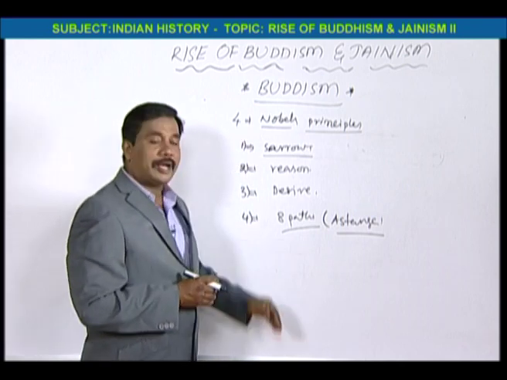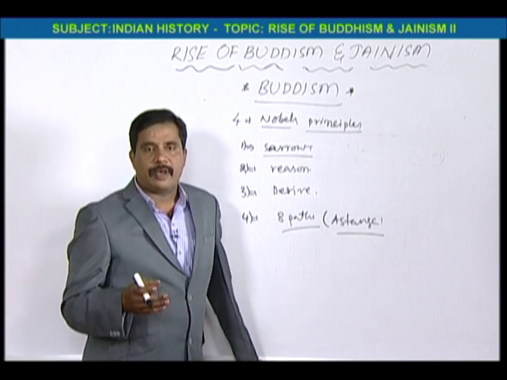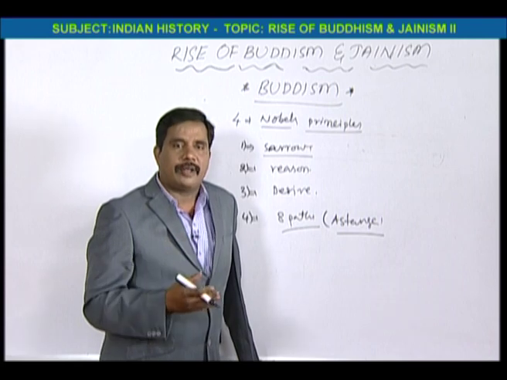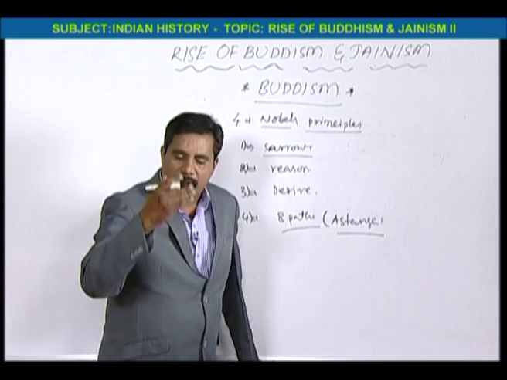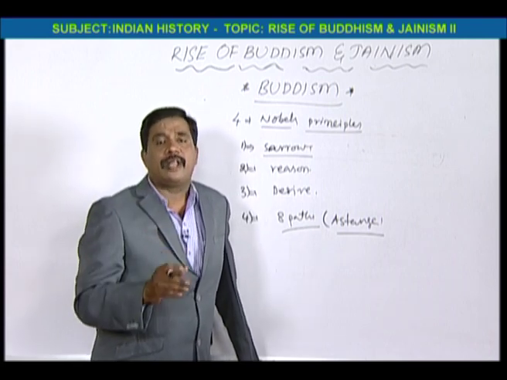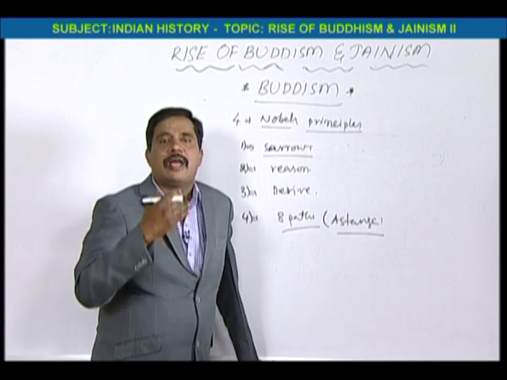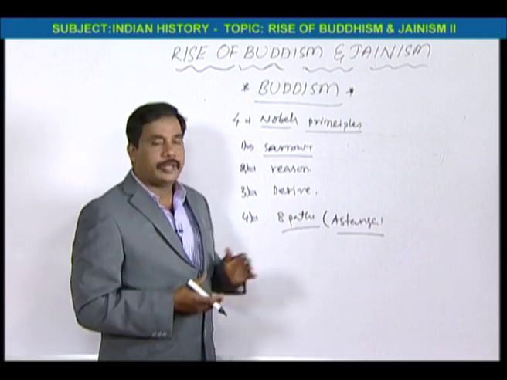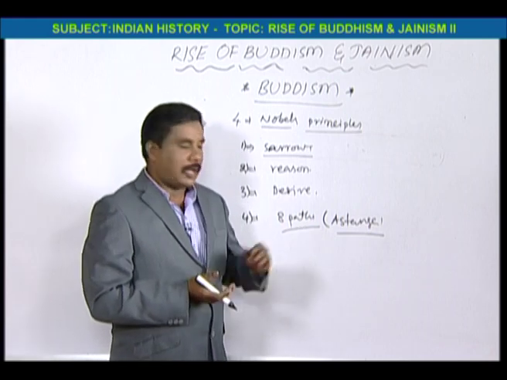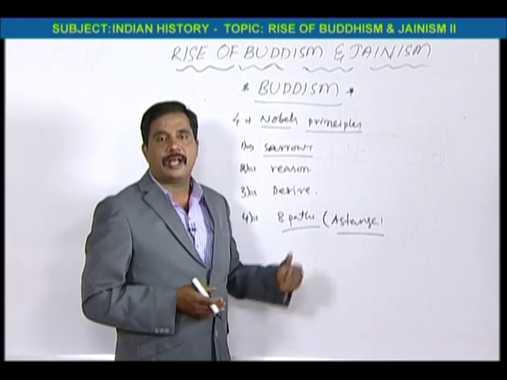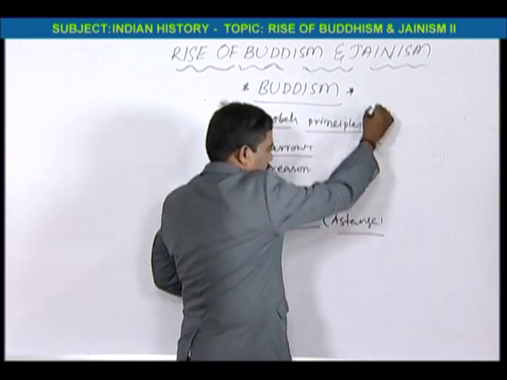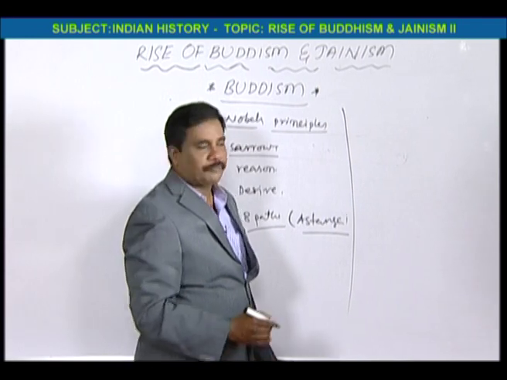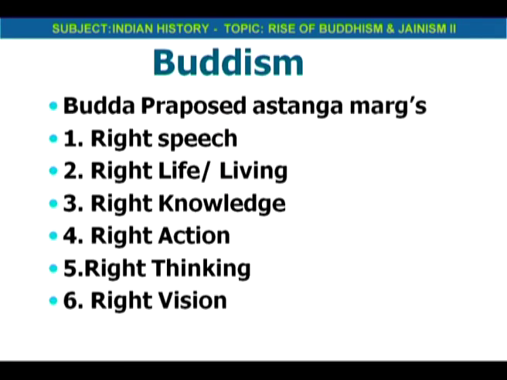So what is the Ashtanga Marga? If we follow Ashtanga Marga, we will avoid our desire and avoid our sorrow. Whenever we avoid sorrow, we will be happy. That is why, according to Buddha, we should follow the 8 paths. One by one, we have to take the list. First one, right speech.